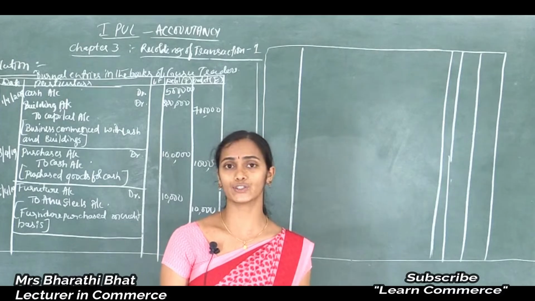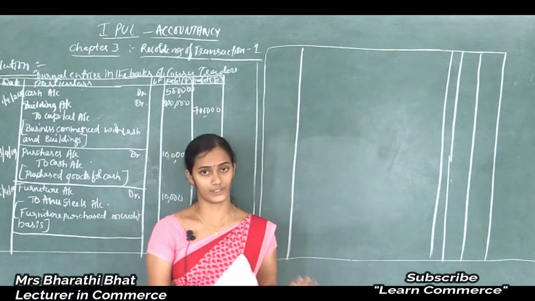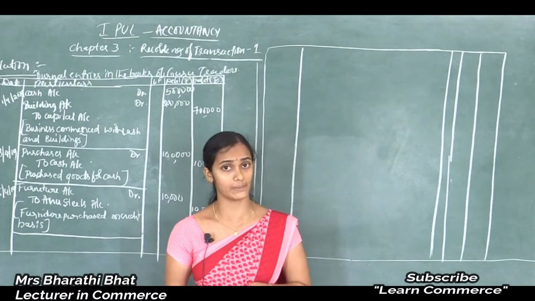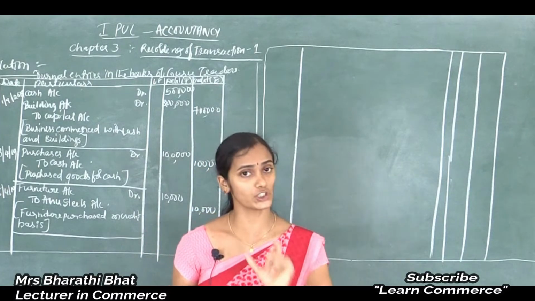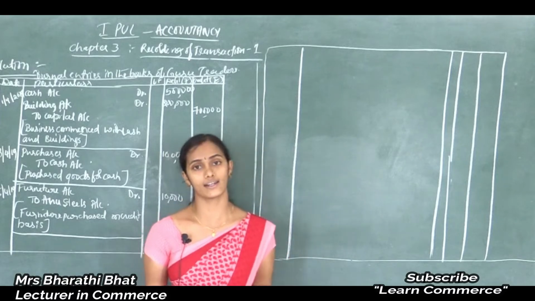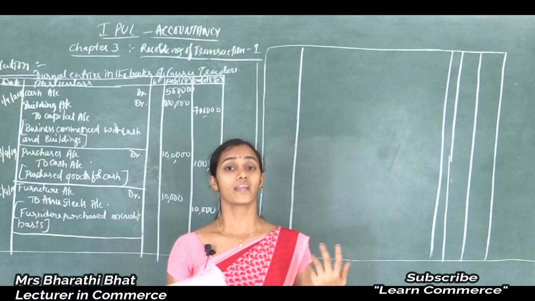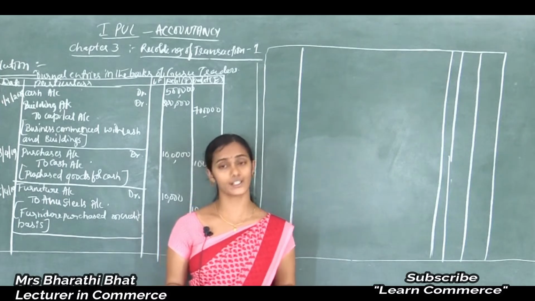So how can we treat this commission received in advance, whether we consider that transaction as liability or as income? We should consider both. Commission received in advance is referred to as unearned income for the organization. Unearned income. But here we can consider this as what?